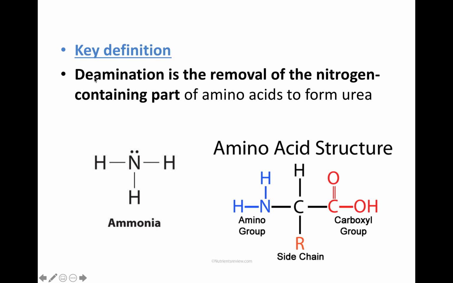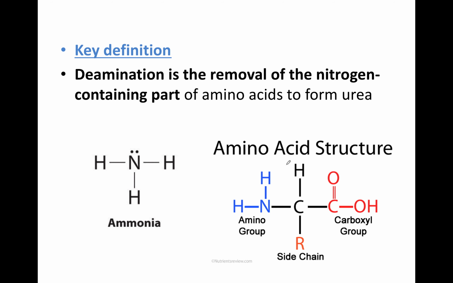Whenever you see the part de, it means removal, and amination means amine group. So in the process of deamination we are mainly talking about amino acids.